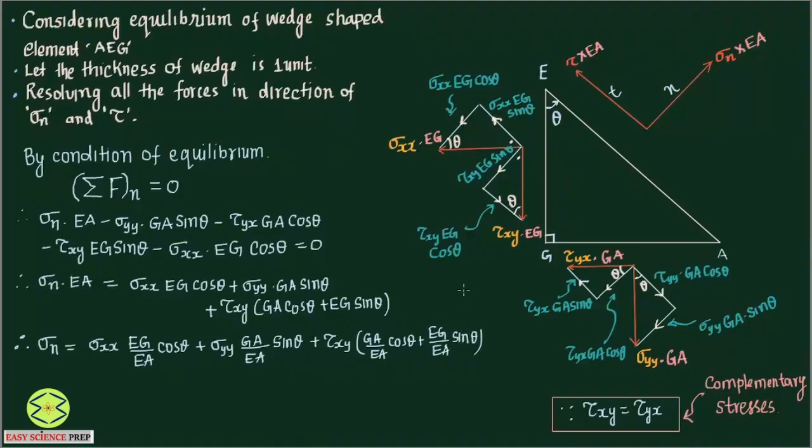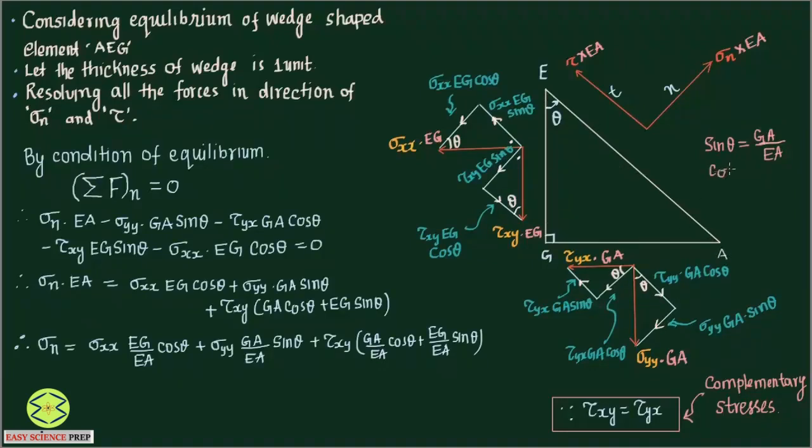Now we need to be careful here. What is the value of Eg by Ea? If you look at this triangle, this is theta. So sin theta is opposite over hypotenuse, that is Ga by Ea. This is sin theta by geometry. And cos theta is Eg by Ea, Ea being the hypotenuse.